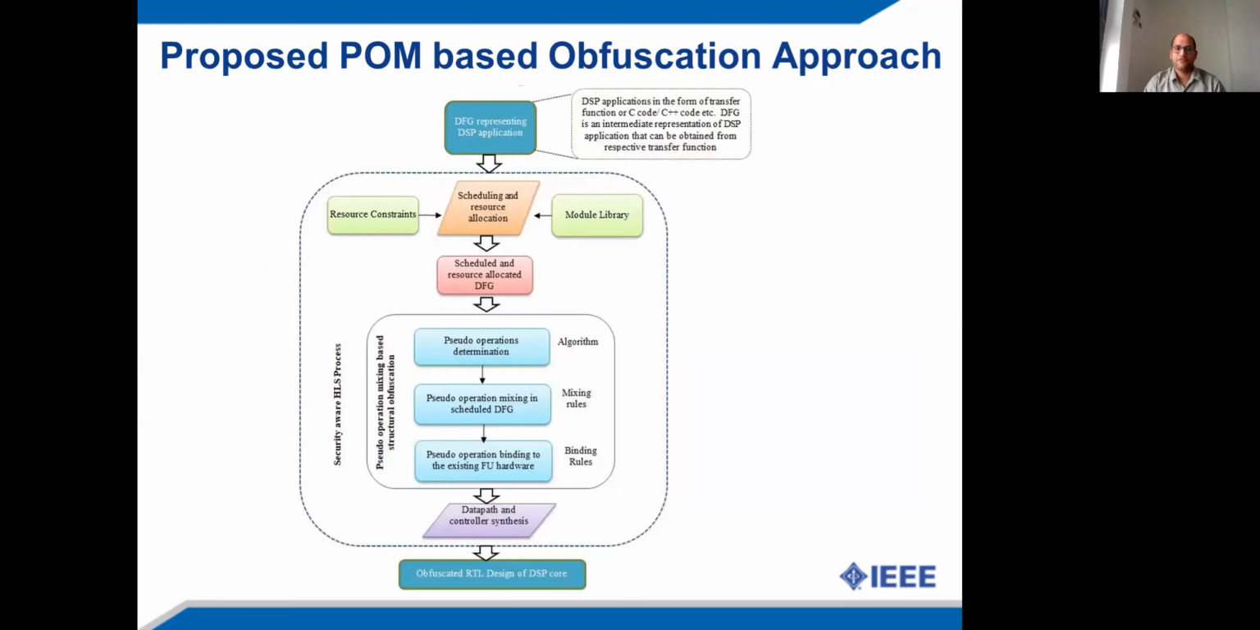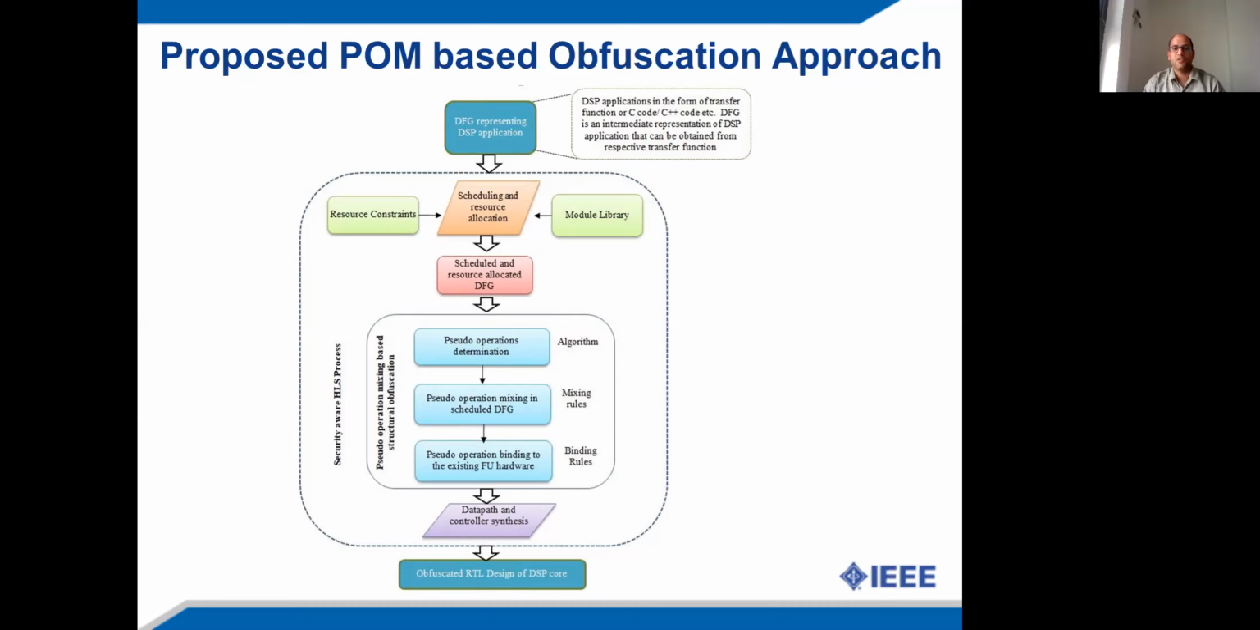Now coming to the design flow of the proposed pseudo operation mixing based obfuscation approach. Here, input to the proposed approach is a data flow graph representation of the DSP application. The data flow graph representation can be obtained from the algorithmic description such as C, C++ code, transfer function, etc. The data flow graph representation is fed to the security aware HLS process. So first of all, the scheduling and resource allocation of the data flow graph is performed using resource constraints and module library, which generates the scheduled and resource allocated data flow graph.